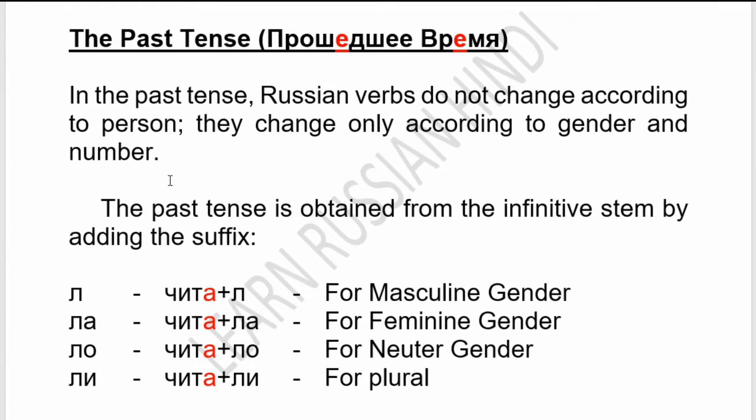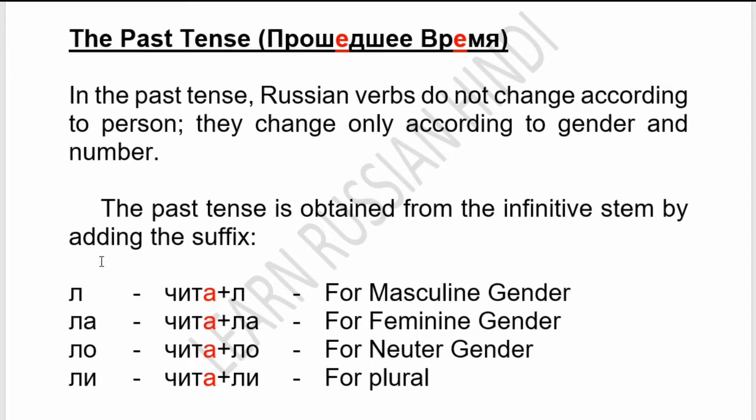So as we have seen, in present tense all verbs are conjugated according to the person. For example, ya chitayu, ty chitayesh, on/ona/ono chitayet, my chitayem, vy chitayete, oni chitayut. So these are all conjugations according to the person. But in past tense, the verb changes according to the gender and number only.